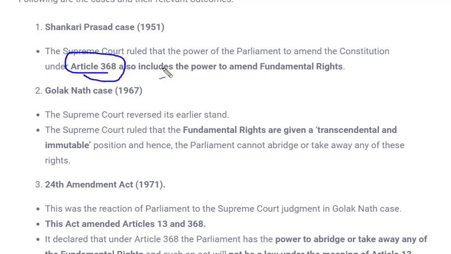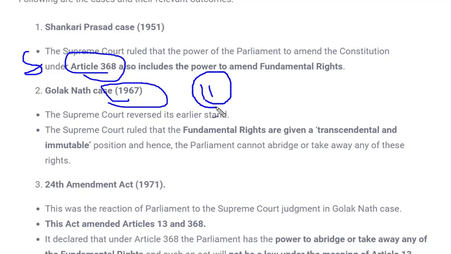So this happened. Now the next case is the Golaknath case in 1967. Before this case there was one more case, the Sajjan Singh case, but in that case also the Supreme Court's judgment was the same, it wasn't changed. That means Parliament had the right to amend the fundamental rights also. But the Golaknath case of 1967 was a very important case, and till then, till 1967, it consisted of the maximum number of judges.